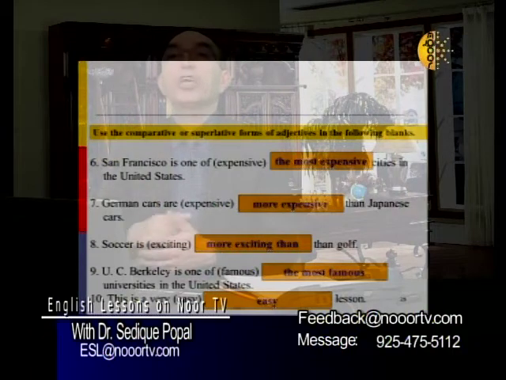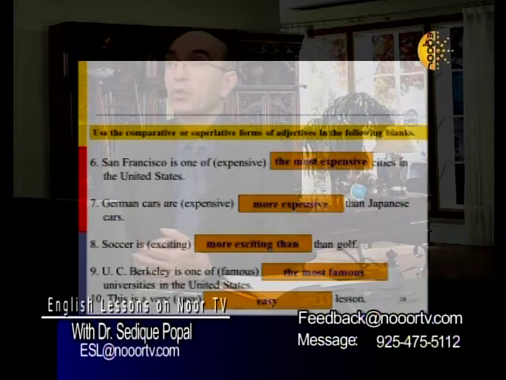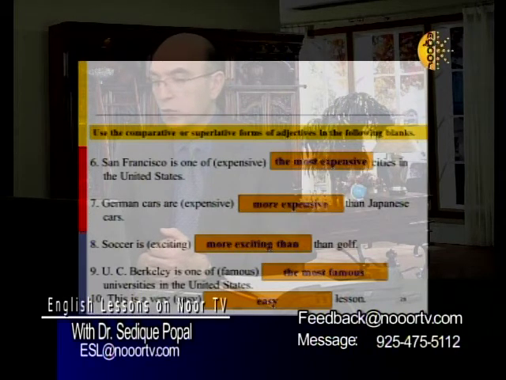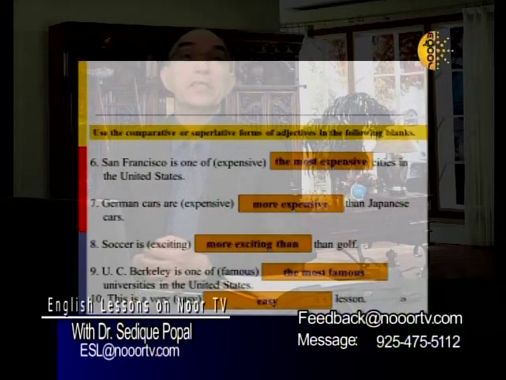Two types of cars. We use comparative form. Number 8. Soccer is more exciting than golf. Here, two sports. Number 9. UC Berkeley is one of the most famous universities in the United States. Number 10. This is a very easy lesson.